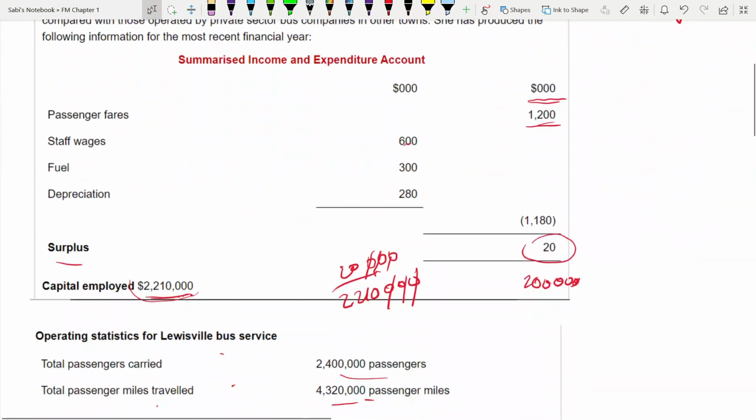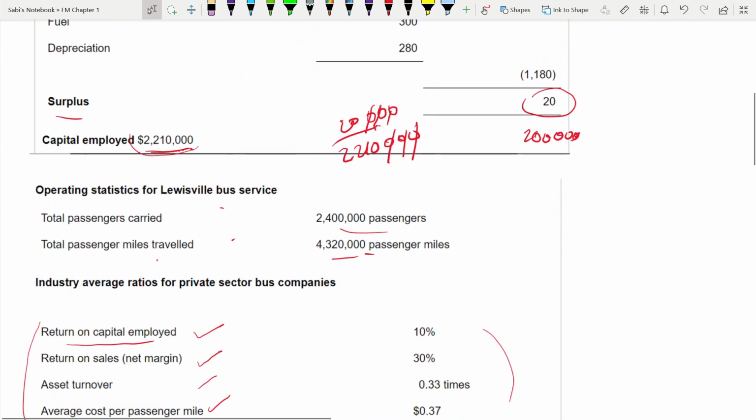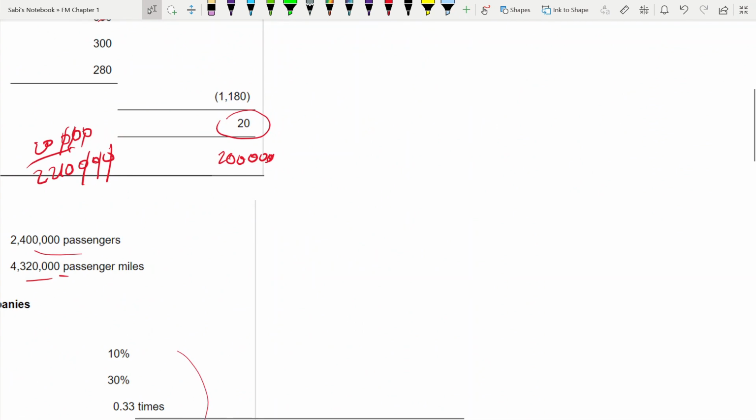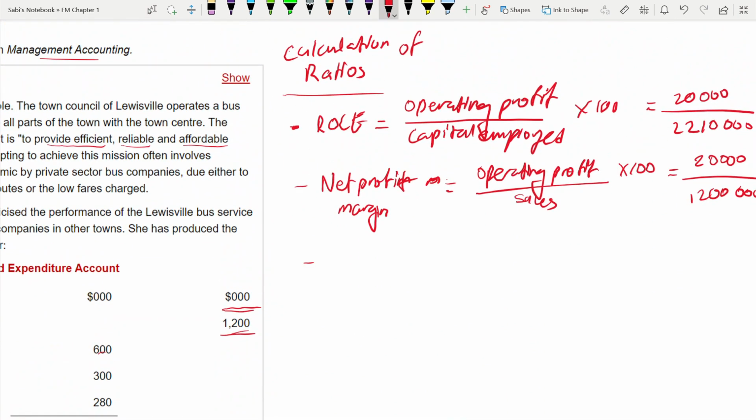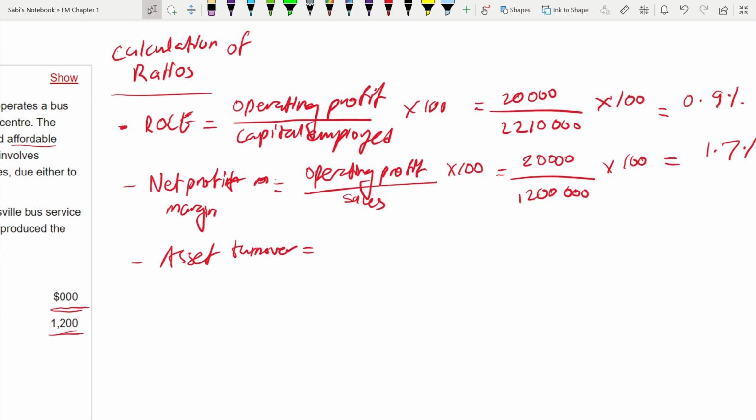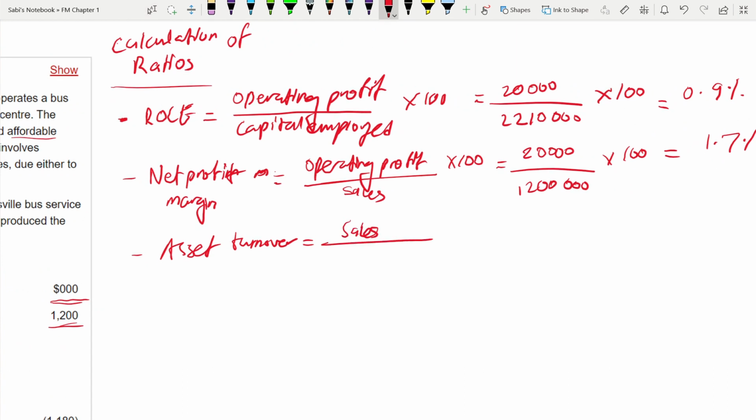Third ratio is asset turnover. You see, now work becomes very neat, one after the other. Asset turnover formula is sales divided by capital employed into 100. What is sales?